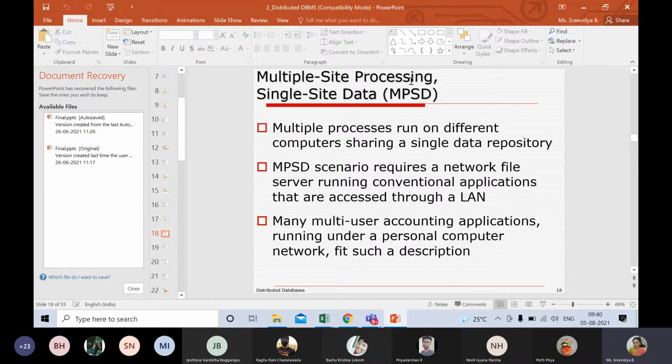Suppose a person from Amrita Vidyalayam, the principal, wants to know how much salary is drawn by one teacher, let us say some XYZ. So she queries there, and she is the dumb terminal now. She asks for the data from Amrita College regarding the salary. So that is passed and you get that data. This I can quote as single site processing and single site data.